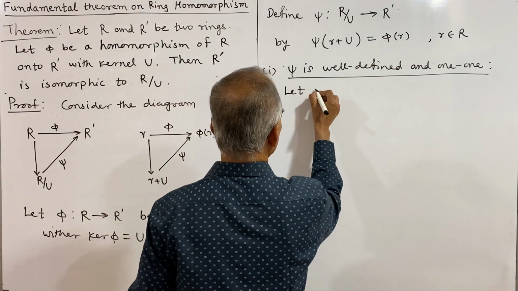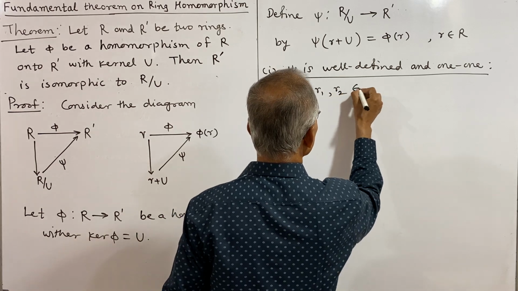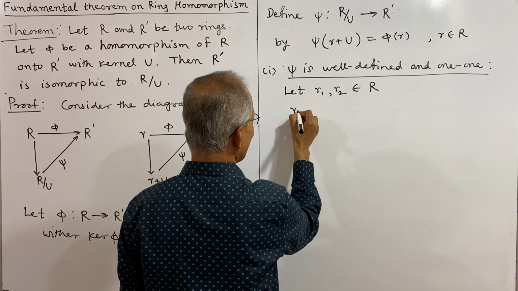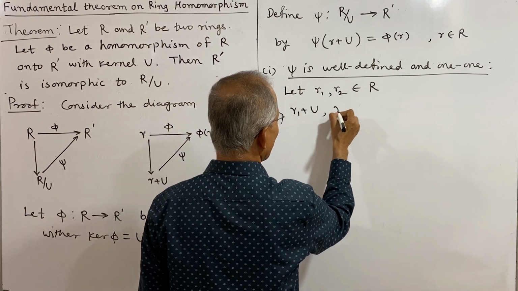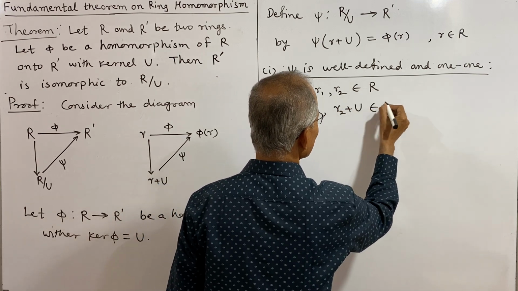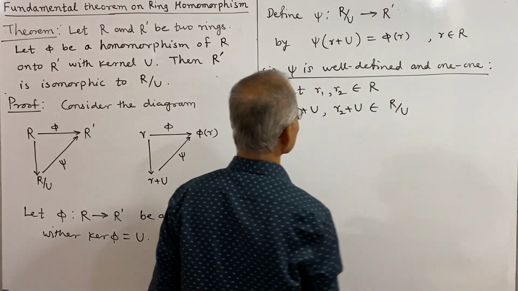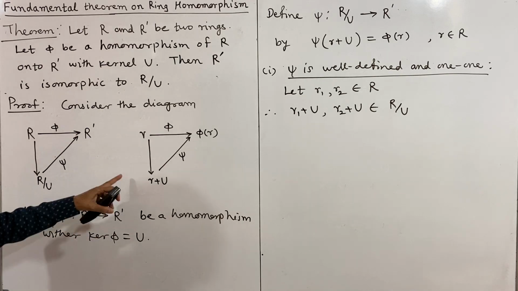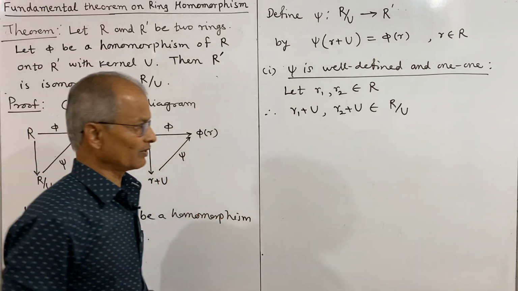So take two elements of such type. Let R1, R2 belong to R, and then R1 plus U, R2 plus U are in R by U. These are the two elements in R by U, and we shall suppose these are equal.